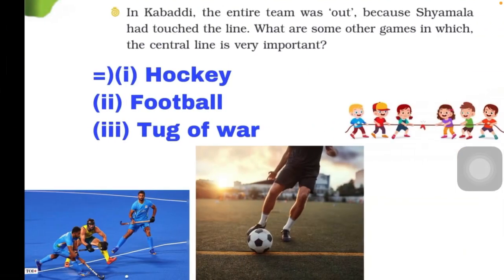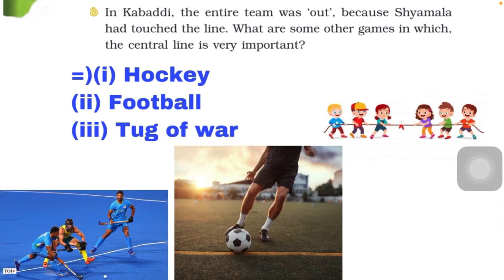Okay, now the next question. In kabaddi the entire team was out because Shyamla touched the line. What are some other games in which the center line is very important? There are several games in which the center line is very important. One is hockey. In hockey we put the ball at the center position, and then we start playing. Then football, they also put the football at the center line. And then tug of war, which is called rassa khicha. In these games the center line is very important.